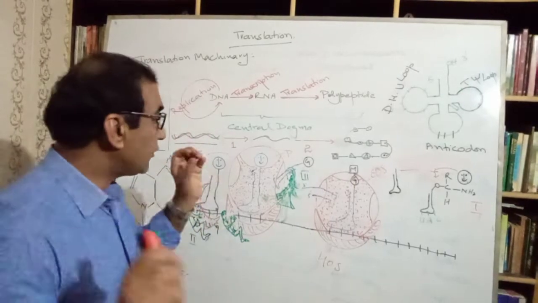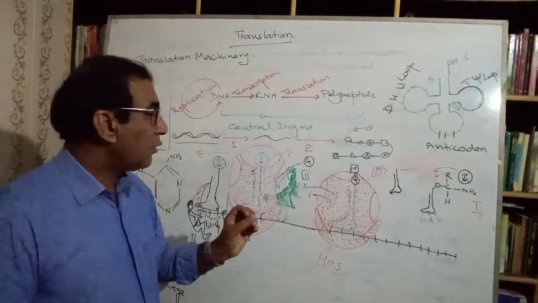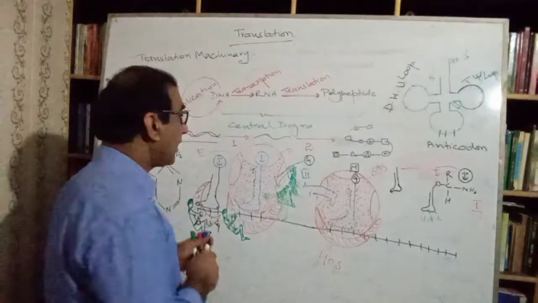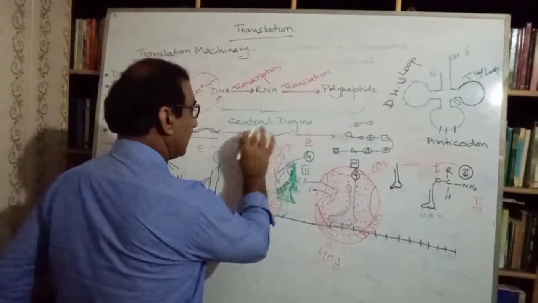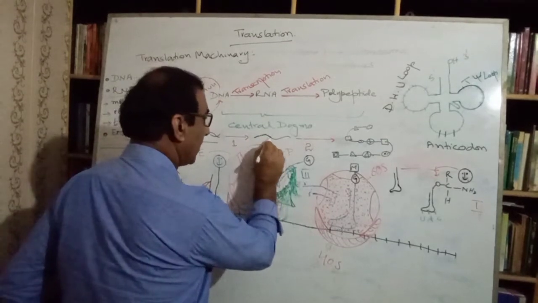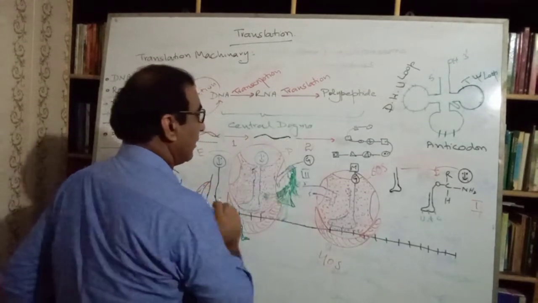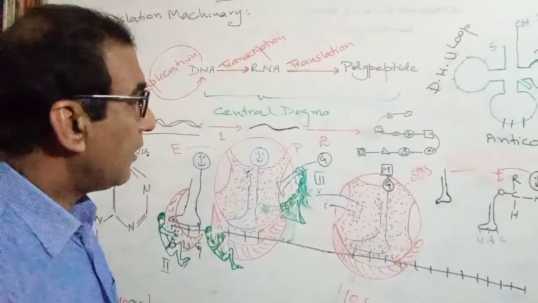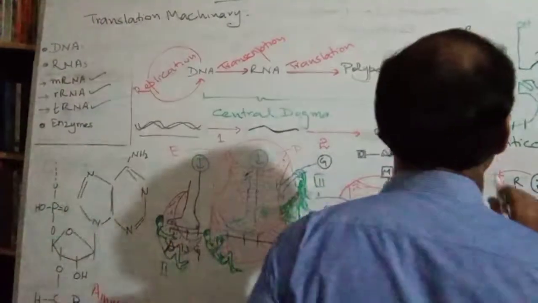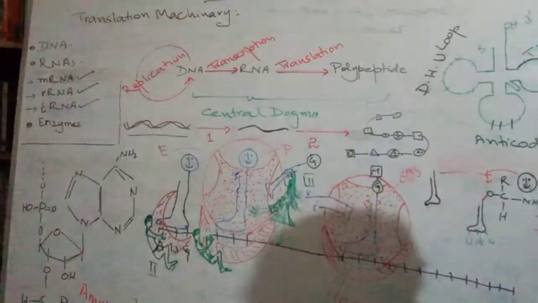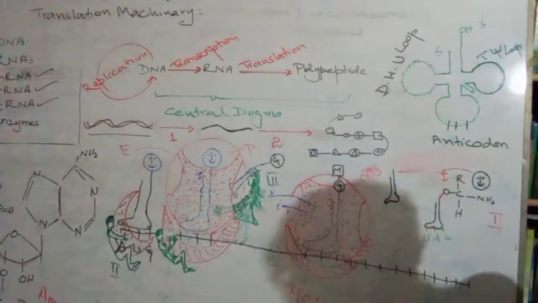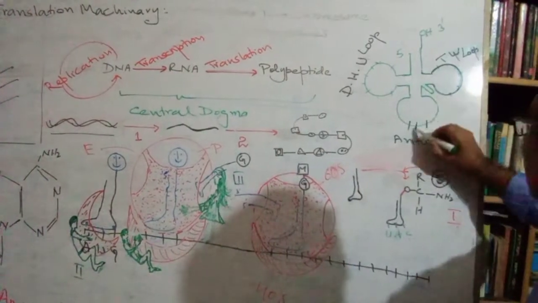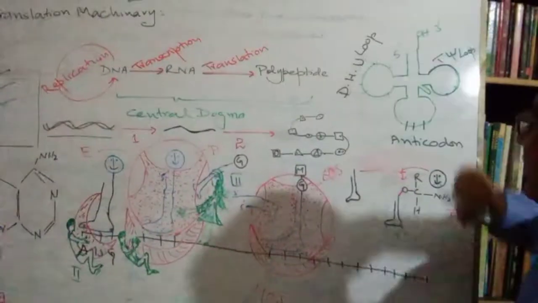So we should know what sort of molecules these are. The messenger RNA is a single stranded molecule, and this is a linear molecule. The transfer RNA is a clover shaped molecule. You can see here, this is the transfer RNA.